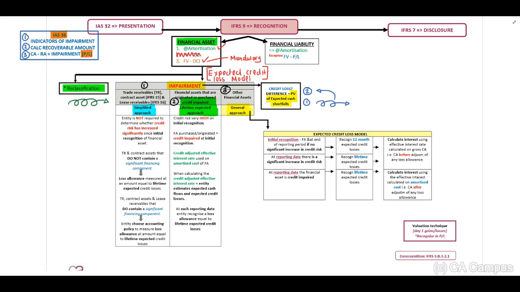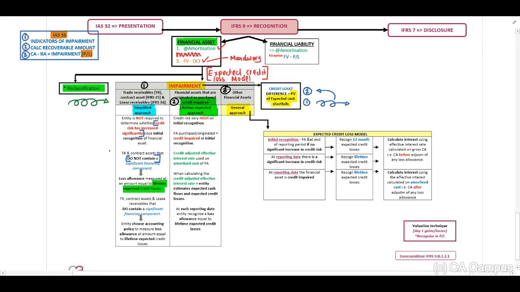The entity is not required to determine whether the credit risk has increased significantly since initial recognition. Now, when we have trade receivables and contract assets that do not contain a significant financing component, we may recognize a loss allowance and measure this at an amount equal to our lifetime expected credit losses.